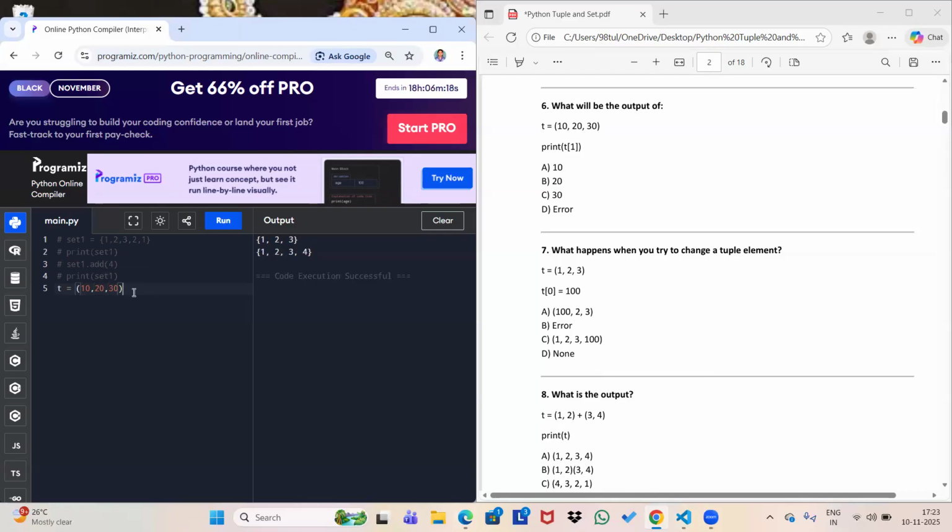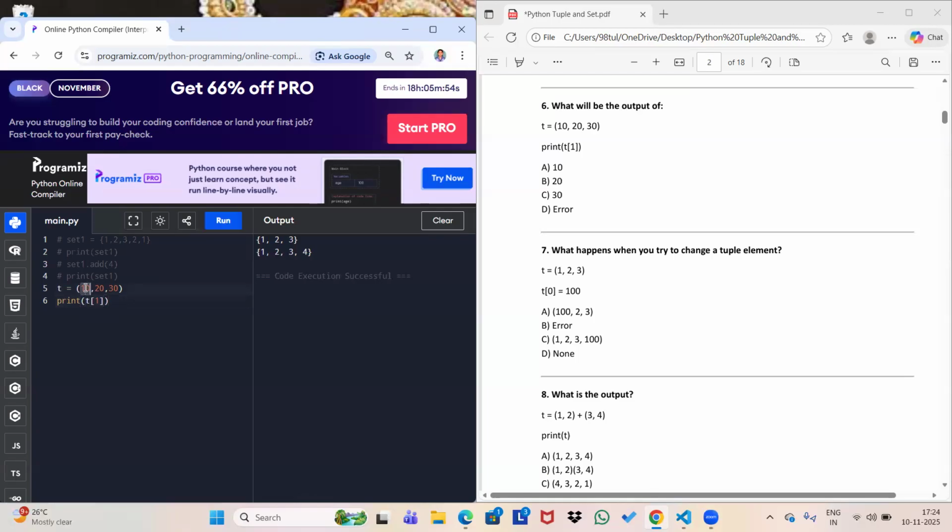Now let me print the square bracket 1. Why have we written 1 within square brackets? One is denoting the index. And as we know, strings, lists, and tuples also follow indexing, so it will start from 0.